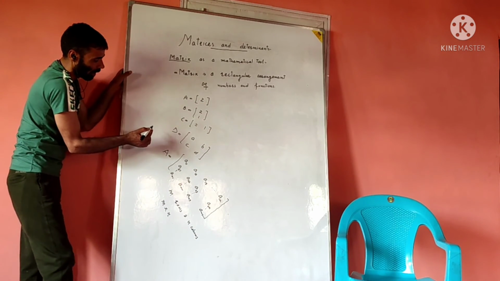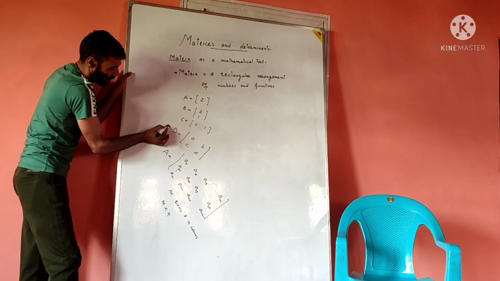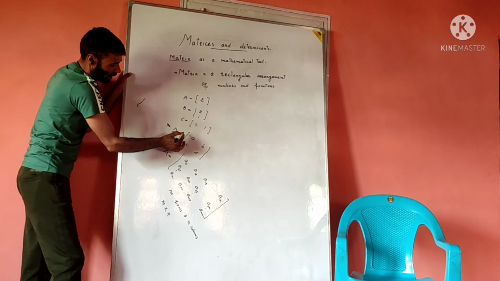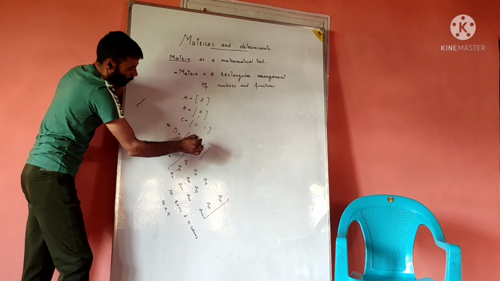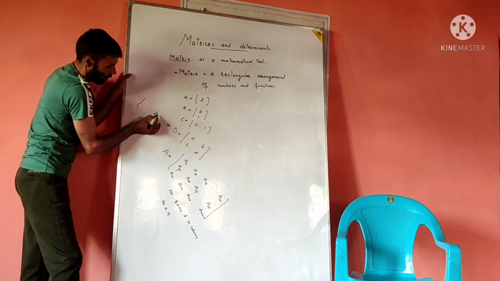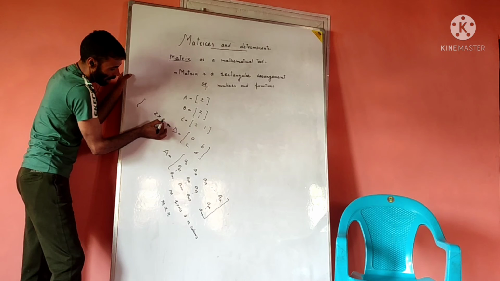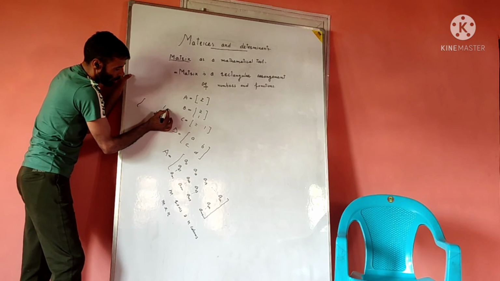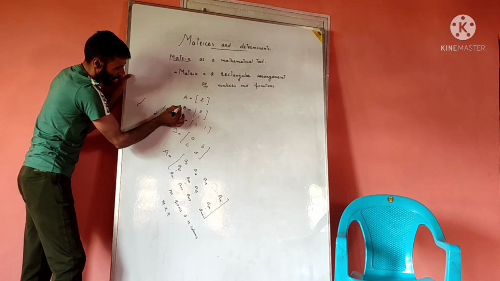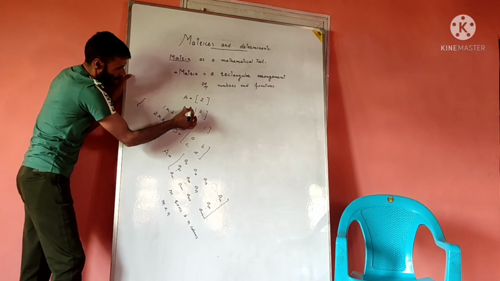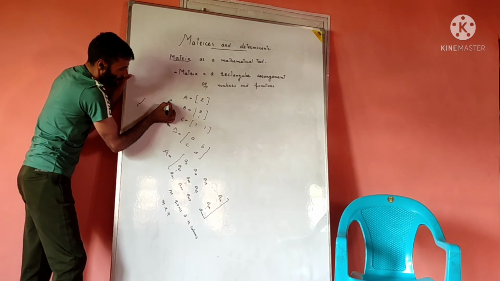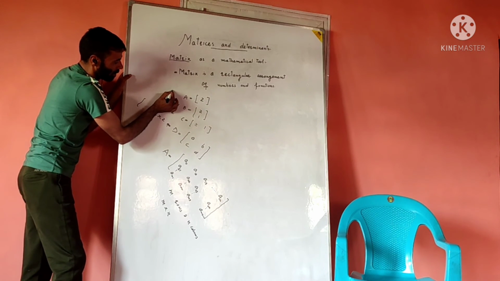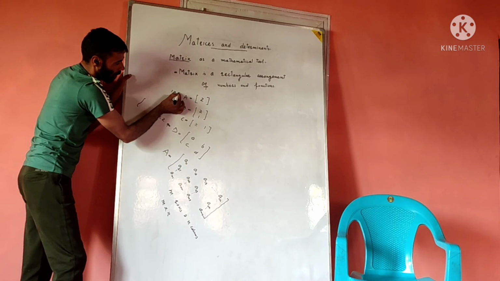Similarly, if anyone asks me what is the order of this matrix D, I can explain this. There are 2 rows and 2 columns, so its order is 2 into 2. Similarly, the order of this matrix is 1 row and 2 columns. The order of this matrix is 2 rows and 1 column. After that, this one, with only one number, is 1 row and 1 column.